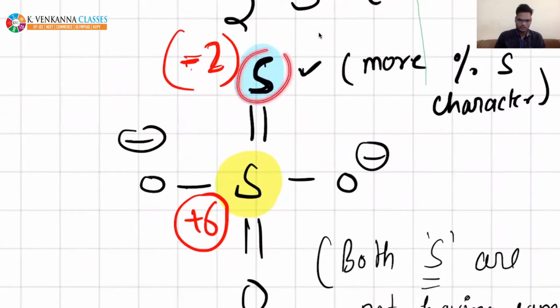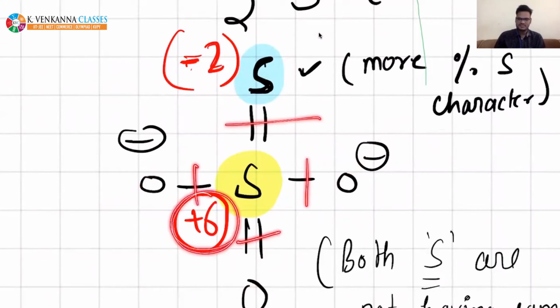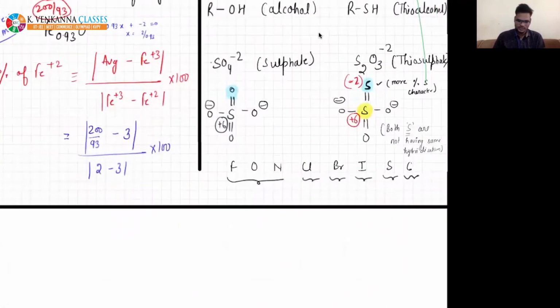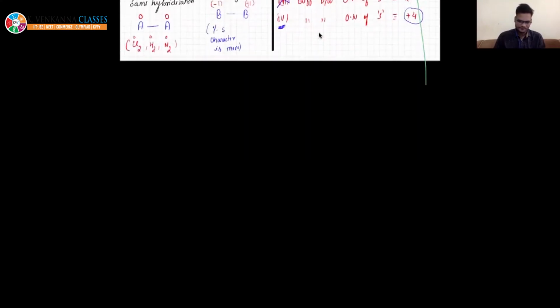So this one is more electronegative. So there are 2 bonds. That is why I am giving -2. For this sulfur, this atom as well, this, also this, and also this, all of them are more electronegative. So you need to break 6 bonds. That is why it is having +6. Right? Shall I move to another example?